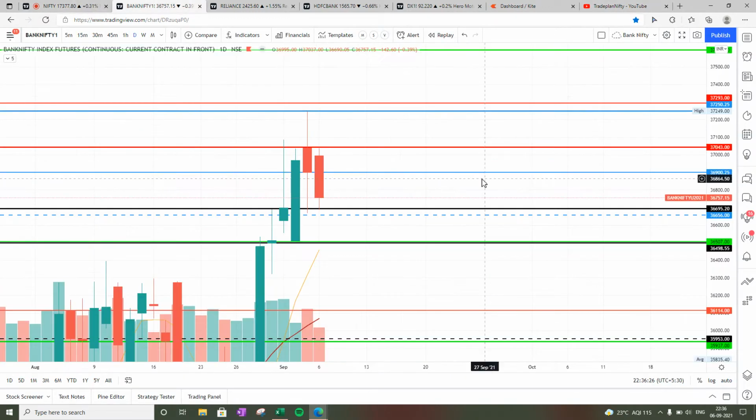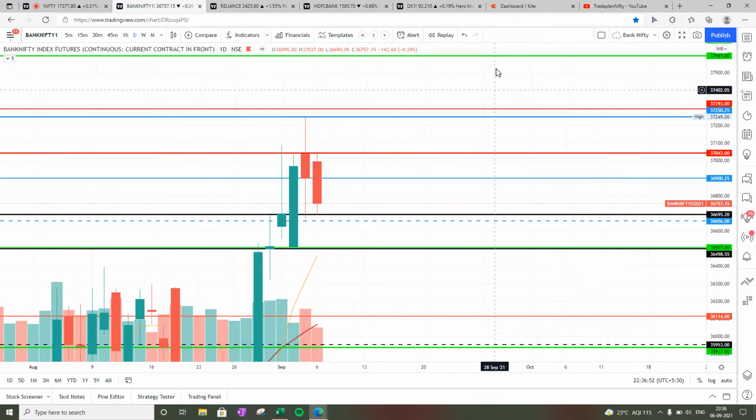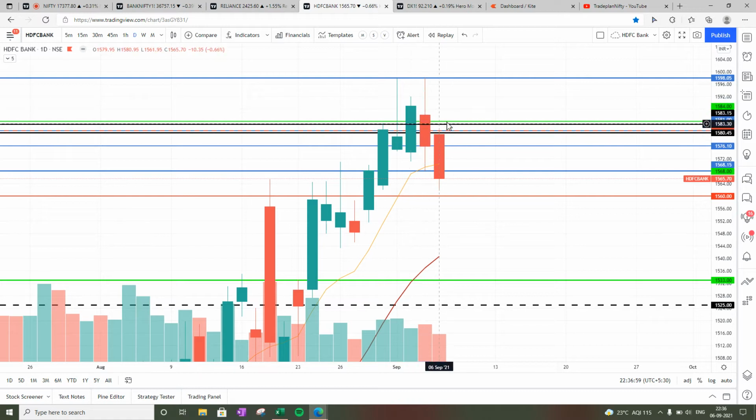So Bank Nifty now has a support at 36,498, that is 36,500, and immediate support at 36,656 with the resistance at 37,050, and on top side a very good resistance at 37,300. And if 37,300 is gone, then this month as well as this week, a target could be 37,600. So Bank Nifty is in uptrend, and whatever weakness we are seeing in Bank Nifty, that is because